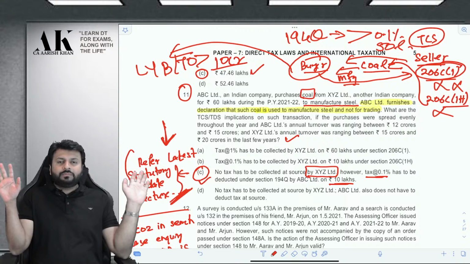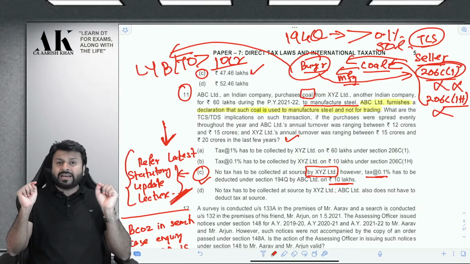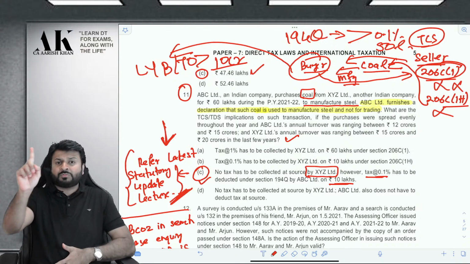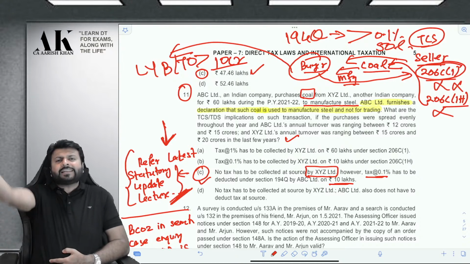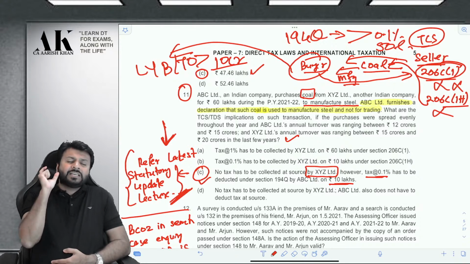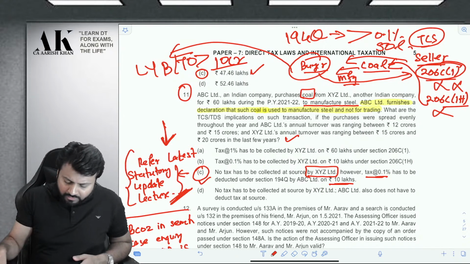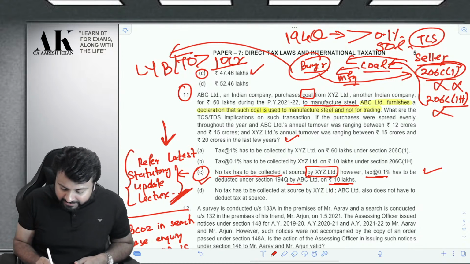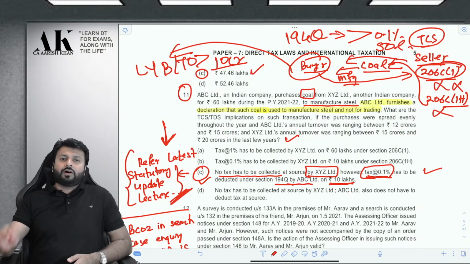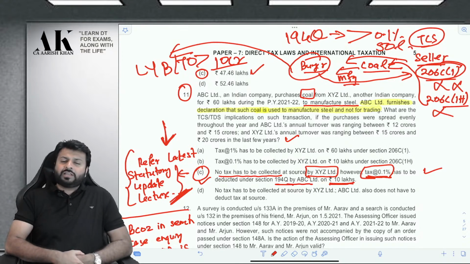So seller is not obligated to collect TCS, but in such cases, the buyer is not relaxed. The buyer's business turnover of last year is more than 10 crore. The buyer is liable to deduct TDS under 194Q on an amount in excess of 50 lakhs. So the purchase is 60 lakhs. So the buyer will deduct TDS at the rate of 0.1% on excess amount, that is on 10 lakh rupees. Check. So in this case, the answer is C. No TCS, but yes TDS under 194Q on 10 lakh at the rate of 0.1% by the buyer. For knowing this particular provision, you need to refer the latest circular issued by CBDT in your statutory update booklet.